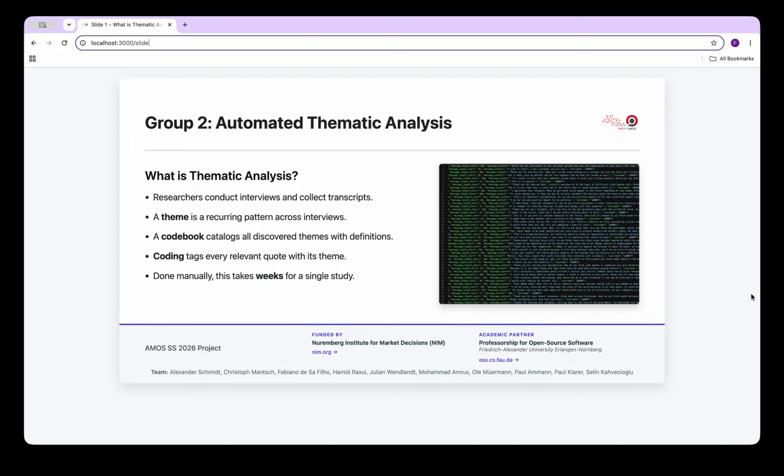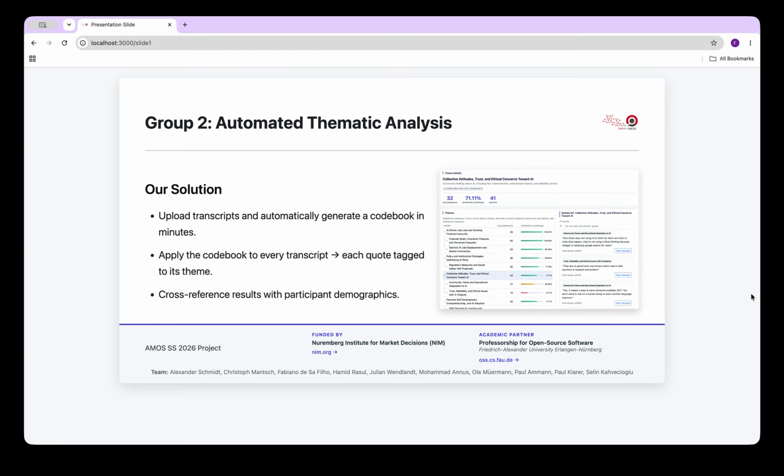Then researchers have to go back through every transcript and tag the relevant codes for the right themes. This allows the researcher to see the statistical distribution and how many people, for example, think a particular theme and feel a particular way. This is a very time-consuming process if done manually. It could take weeks.